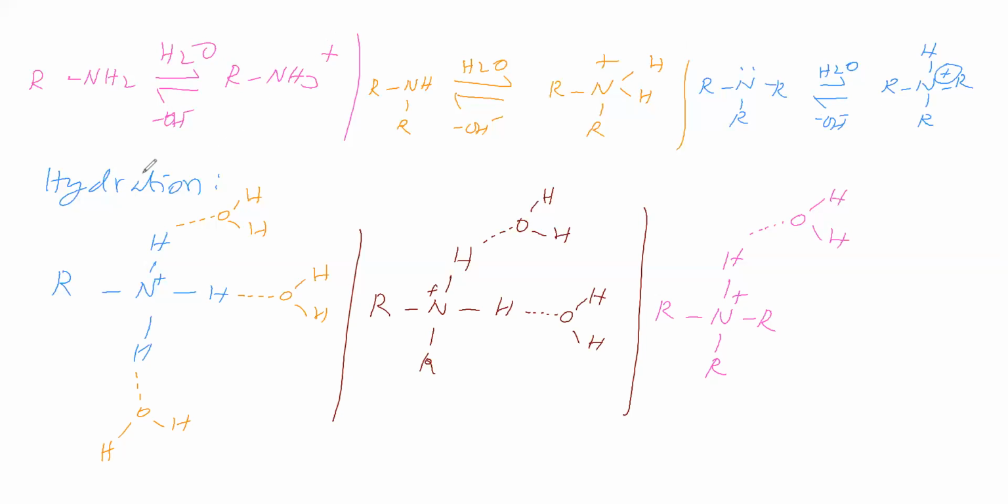Okay, so to say the basic strength, we have to consider all these factors, and based on the cumulative factor only we can say. What is cumulative? Cumulative is Kb. Kb is the base dissociation constant, that is experimental. So the base dissociation constant will say what is the order of basic strength in primary, secondary and tertiary amines. So the basic strength of primary, secondary and tertiary amines is based on what factors? One is hydration. Number two is the inductive effect of this R group, stabilizing this N plus.